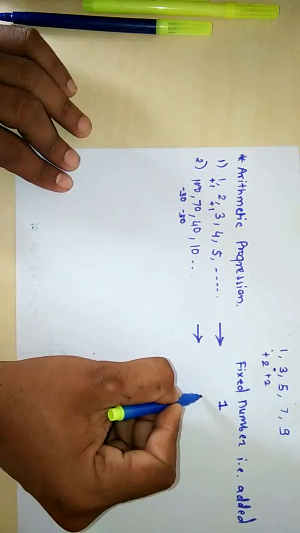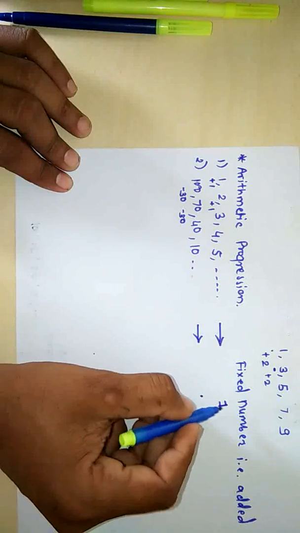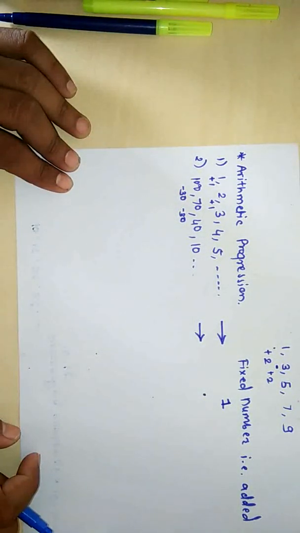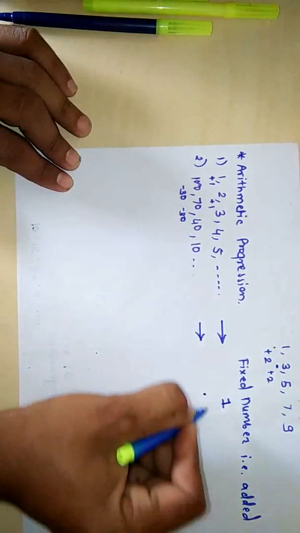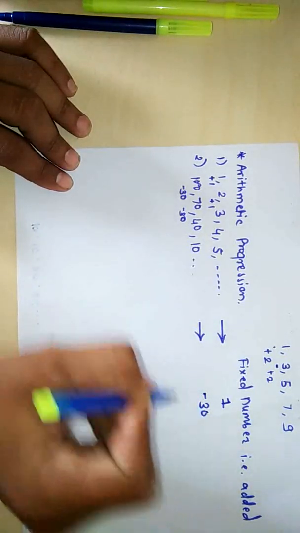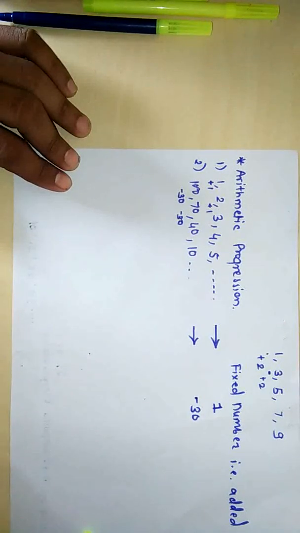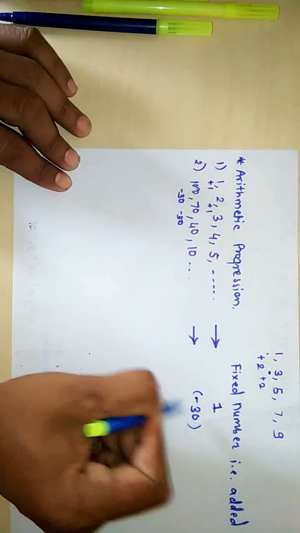Like this, here 30 is a fixed number that we are subtracting, but we have to add. That is, we have to add minus 30. If we add minus 30, then it will ultimately be subtraction only.